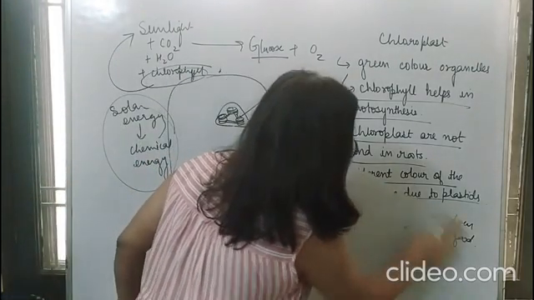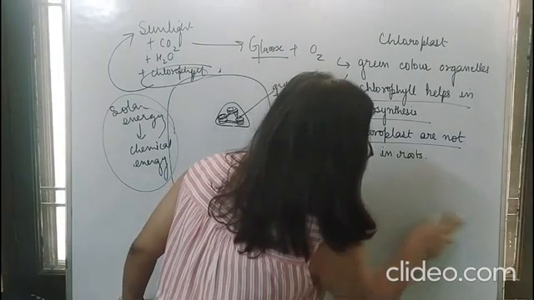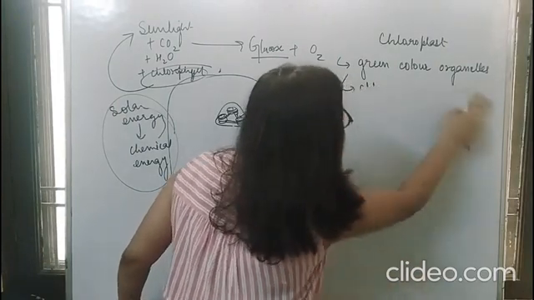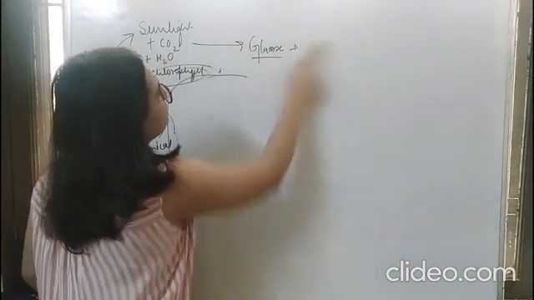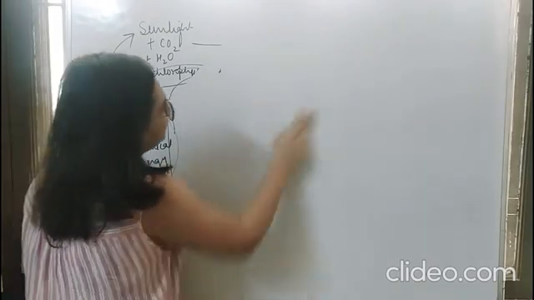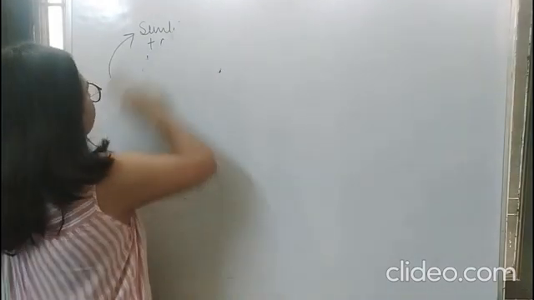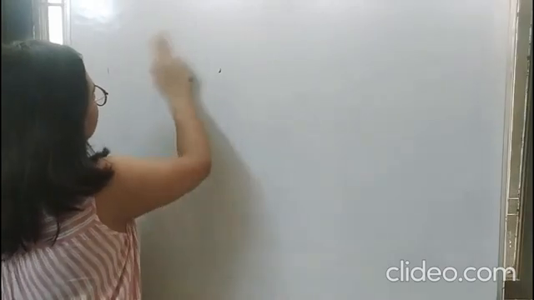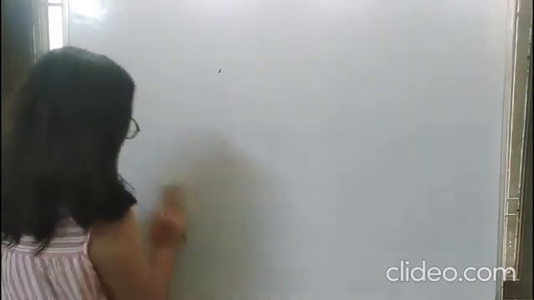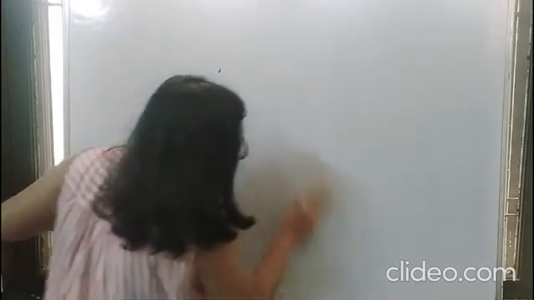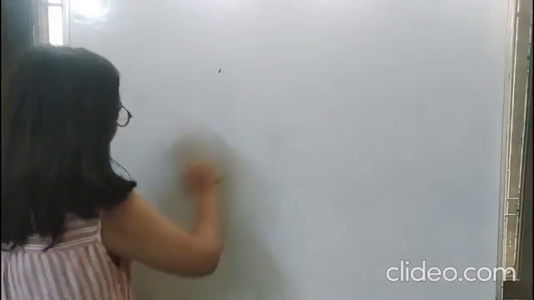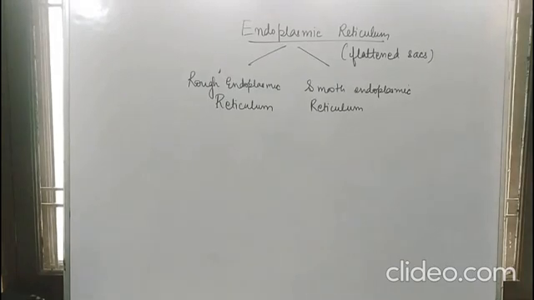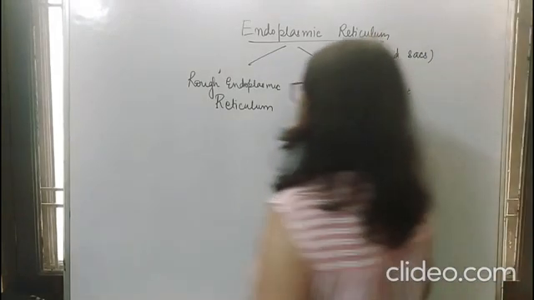Now let's move on to another organelle, which is endoplasmic reticulum. Now when we say endoplasmic reticulum, so what is it? So basically class, endoplasmic reticulum is like this. Endoplasmic reticulum, and we'll talk about the ribosomes also. So class, now let's talk about the endoplasmic reticulum.